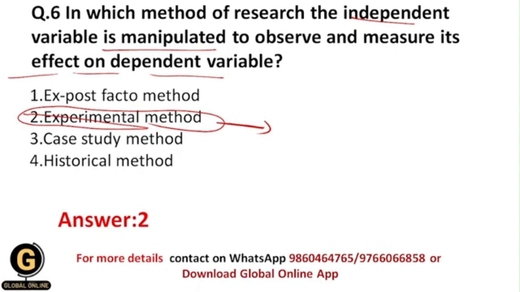And ex post facto research method is nothing but the research method in which we are going to study the causes of facts which have already occurred in the past or in the recent past. Case study research method is a research method in which we are going to study in-depth information about a single individual person, or in-depth information of a particular group, for a longer period of time. Historical research method is the research method in which we are going to study past events and see their effects on our present and our future. And that's why the correct answer for this is second.